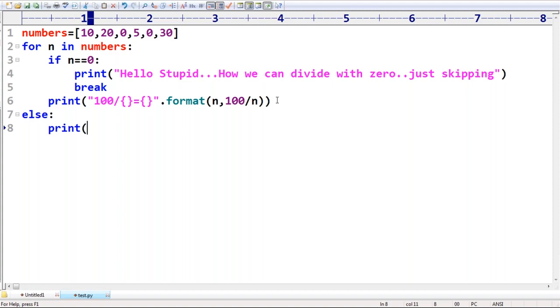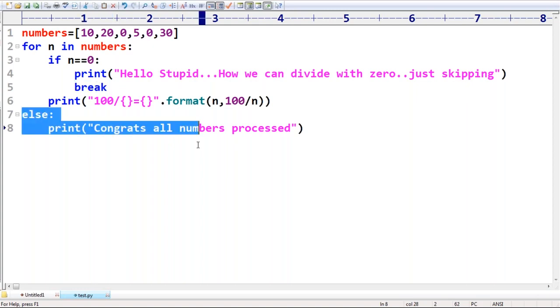Say print congrats, all numbers processed. Assume that all numbers are processed. But here some number is there, 0. If it is zero, break is executed and you will come out. Then else is not going to be executed.